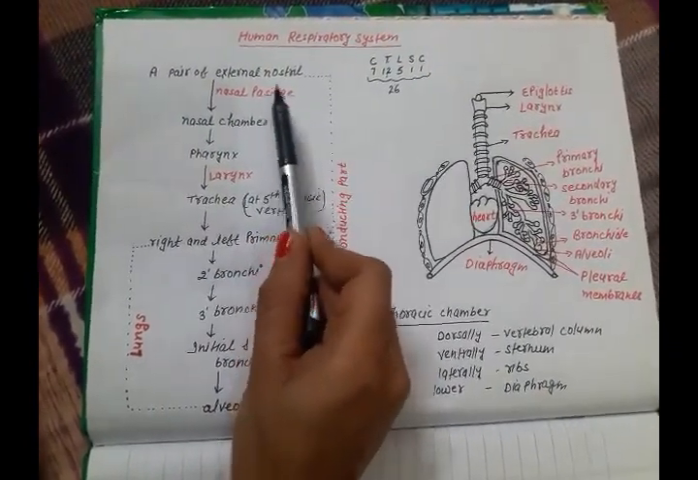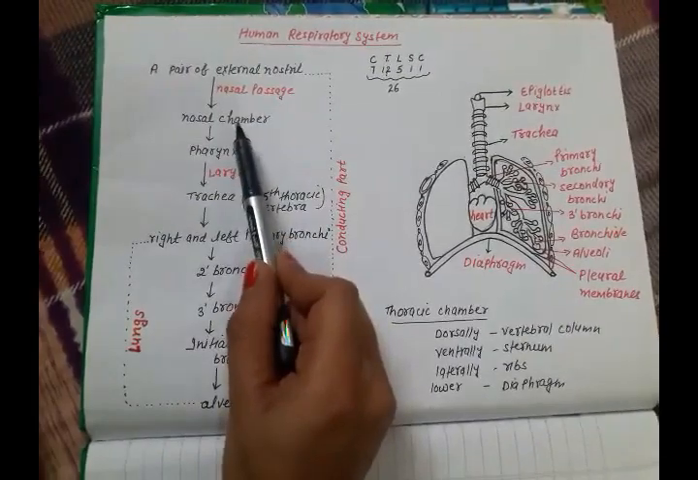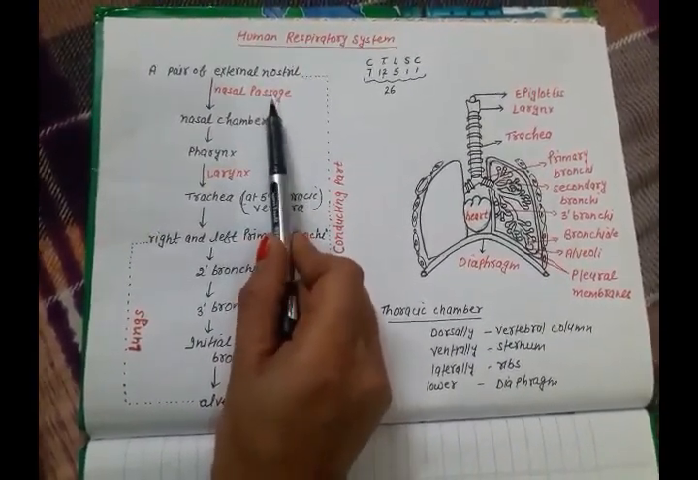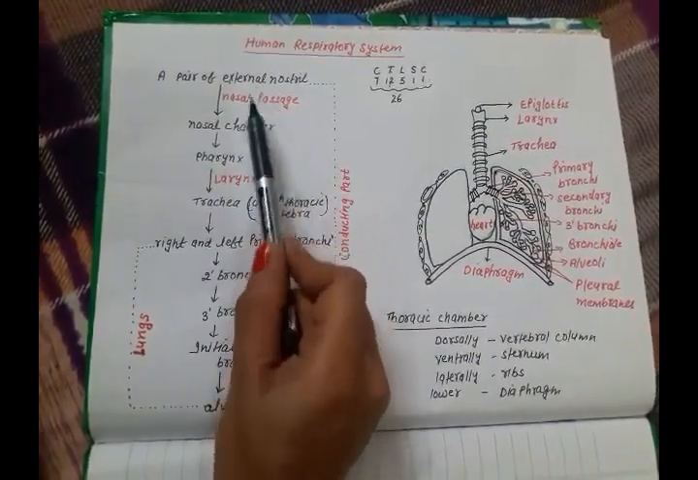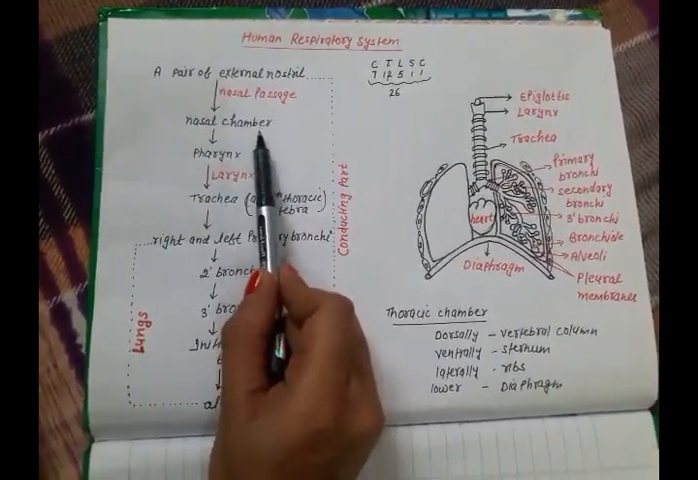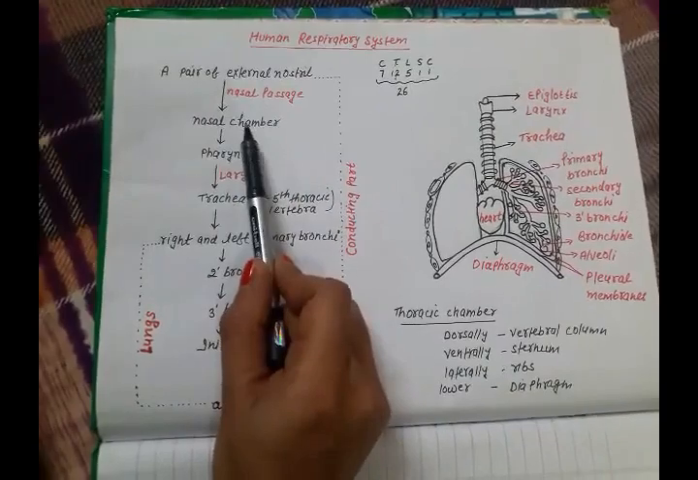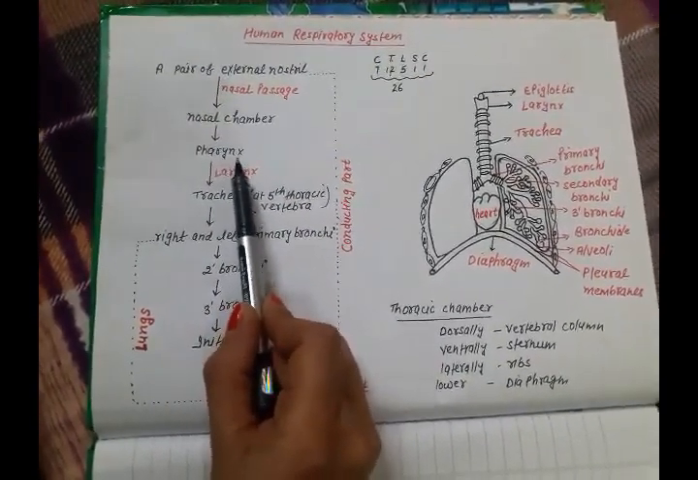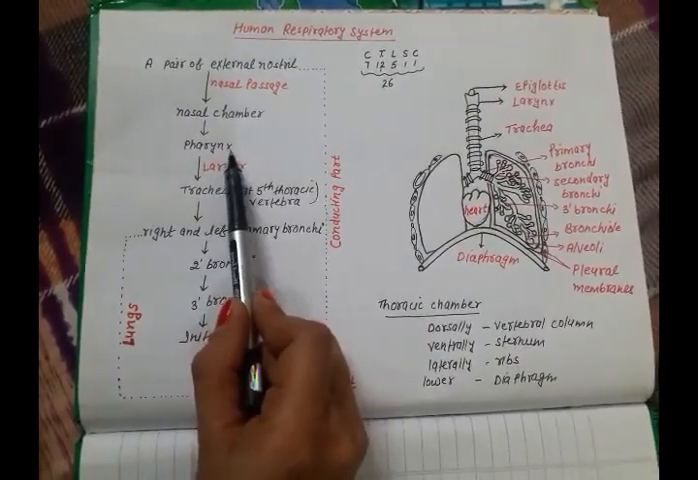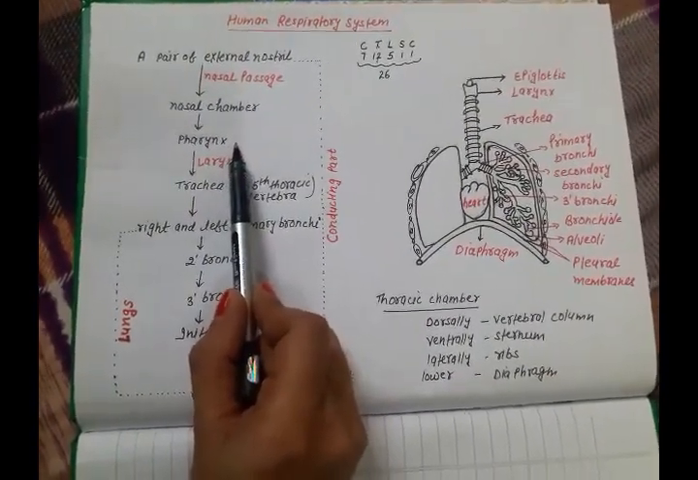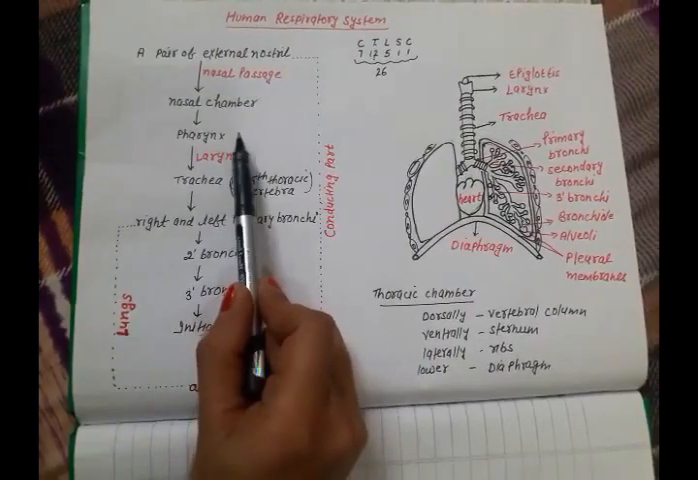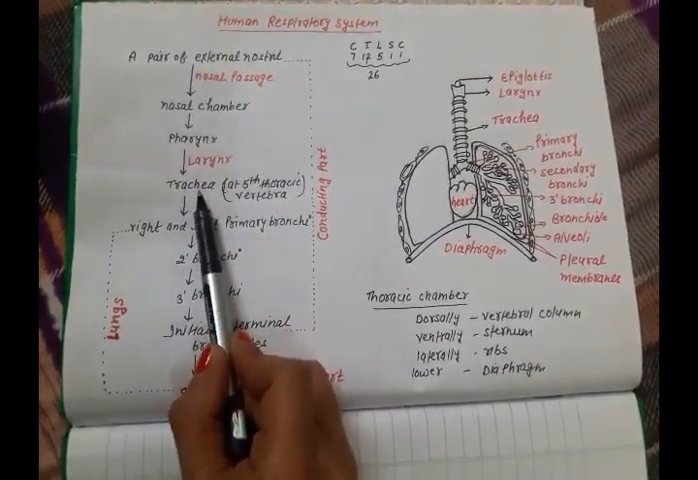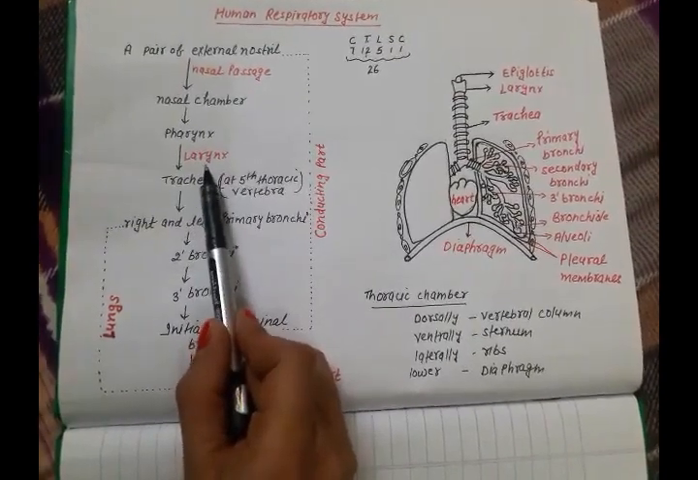That means in between the nostrils and the chamber there is a nasal passage through which the nostrils open into the nasal chamber. The nasal chamber then leads into the pharynx, and the pharynx is the common passage for the food as well as for the air. Then the pharynx opens into the trachea through the larynx.